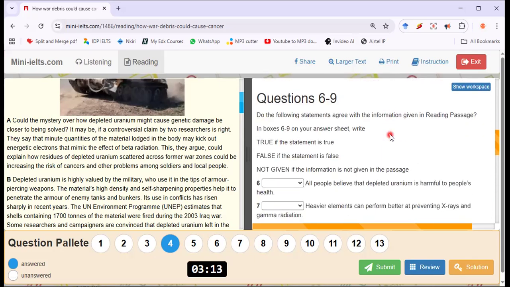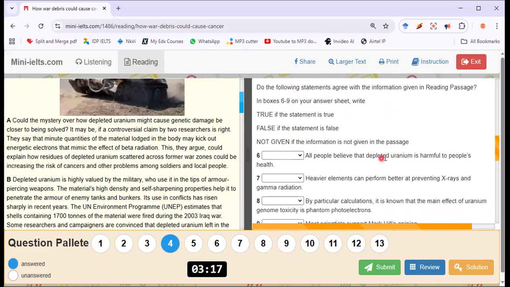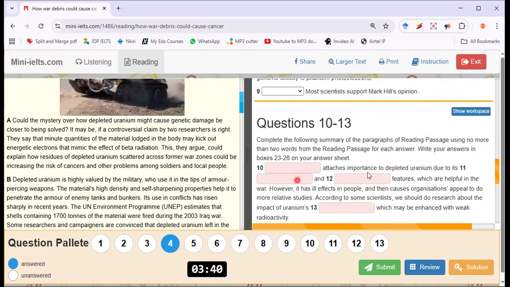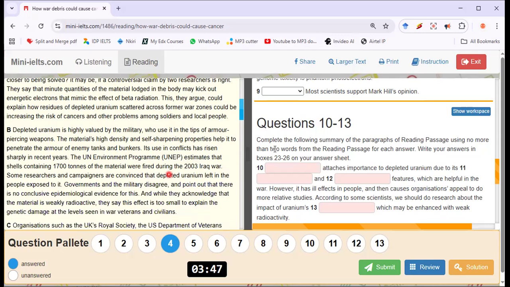So let's go on. Matching, true false not given. All people believe that depleted uranium is harmful to people's health. All people. I saw depleted uranium here. The issue of harmful to people's health. So this is, they argue. I've not seen the part about all people. But these guys that they talk about here believe that depleted uranium could be harmful. But the issue of all people, I'm not sure yet. So let's look at the next one: dash attaches importance to depleted uranium due to its dash. I've not seen that yet. I've seen depleted uranium, but I've not seen attaches importance.